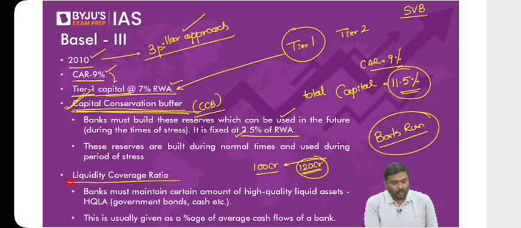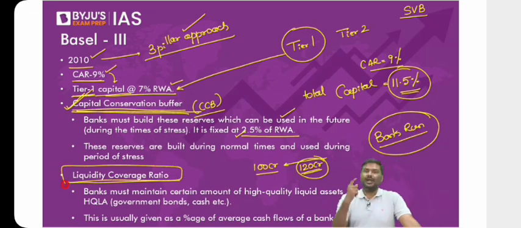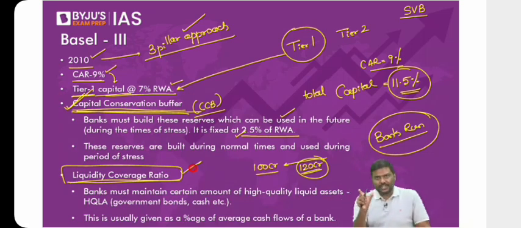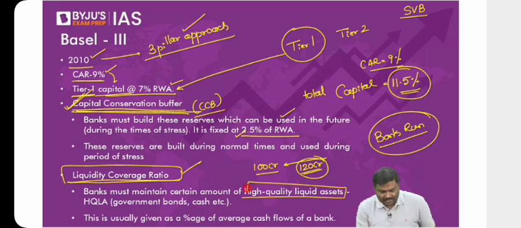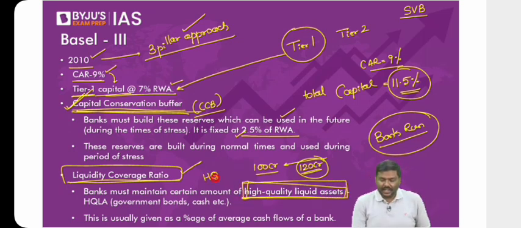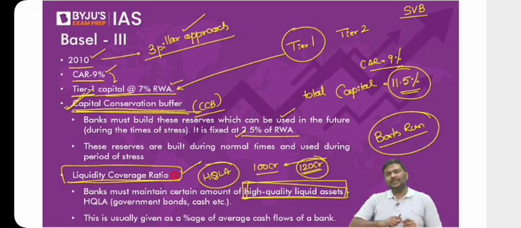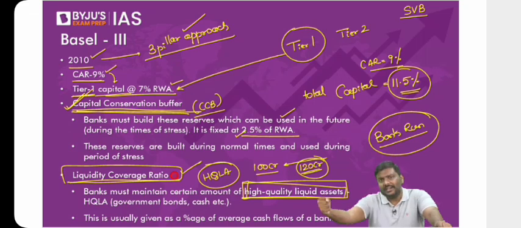Okay. Now, what is the solution to this? Under Basel III, there is a term called the liquidity coverage ratio, LCR. Now, the liquidity coverage ratio, understand this carefully, is maintained in the form of high quality liquid assets, HQLA. Now, what is the meaning of high quality liquid assets here? Any asset that you're holding in the bank which can be quickly converted into money.